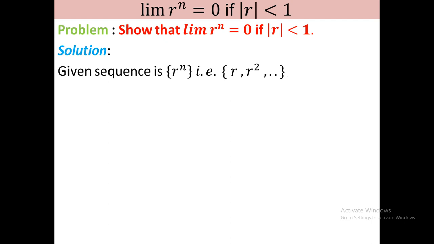Suppose if you take r equal to plus half, the sequence will be half, 1 by 4, 1 by 8, 1 by 16 and so on. If you take r equal to minus half, then the sequence will be minus half, plus 1 by 4, minus 1 by 8, plus 1 by 16 and so on.